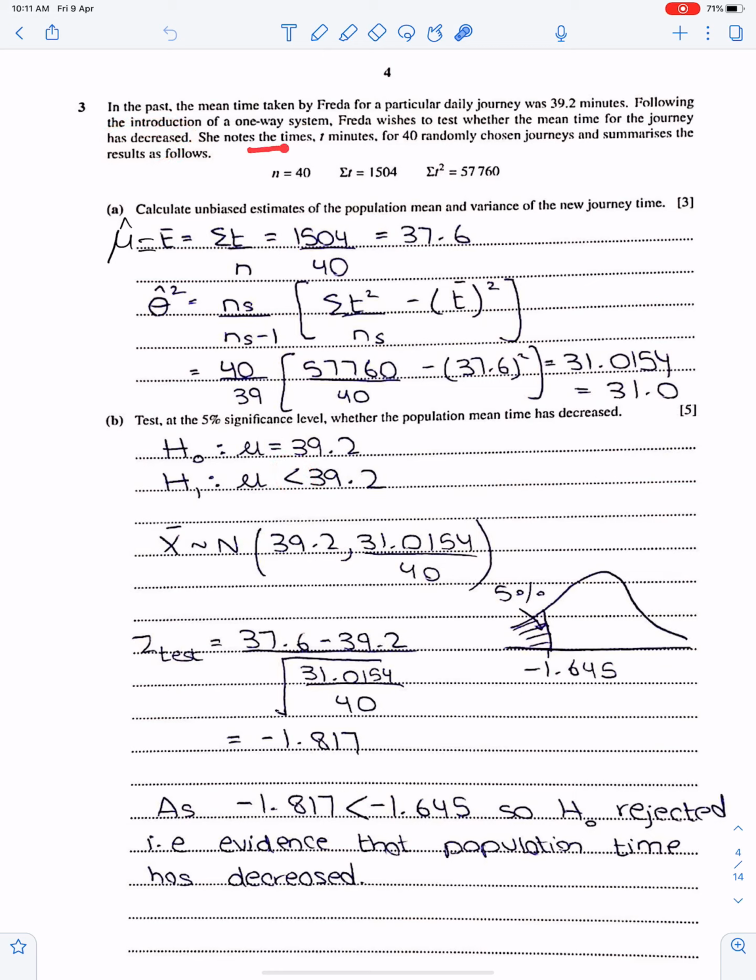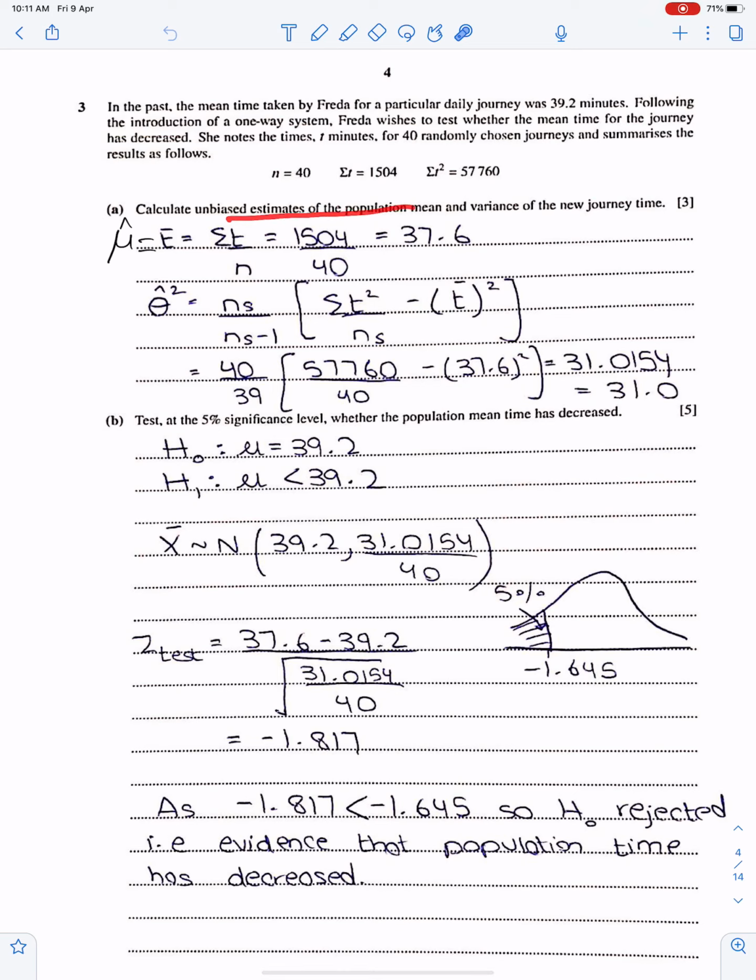She notes the time t minutes for 40 randomly chosen journeys and summarizes the results as follows. Since n is greater than 30, according to CLT, x bar is approximately normal. CLT means for large n, x bar is approximately normal.